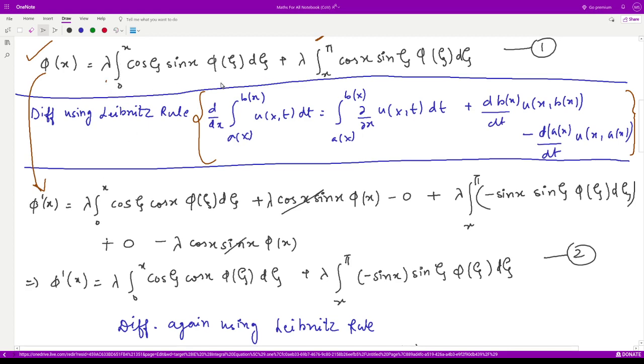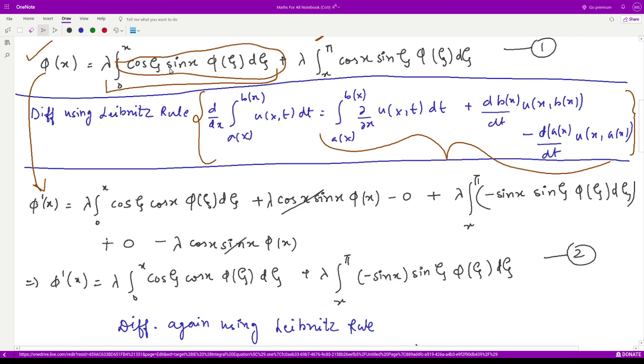Then for the integration of this term, we will apply the Leibniz rule. The first term would be lambda as such, integration from 0 to x, the partial derivative of this whole thing with respect to x. That means this and this come as such, and we only have to perform the derivative of sin x, which would be cos x. Then the next term is the derivative of the upper limit, which would be 1, and then this whole term where you replace zeta by x. So it would be cos x sin x phi of x. Then minus the derivative of the lower limit. The lower limit is 0, so this whole term becomes 0.